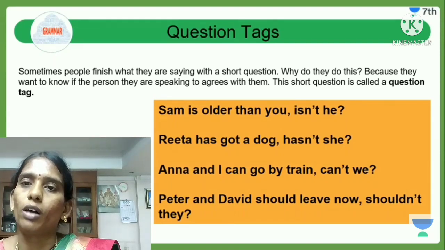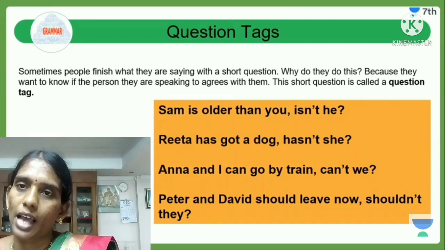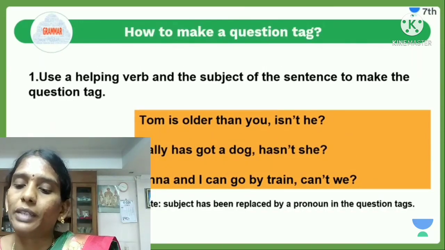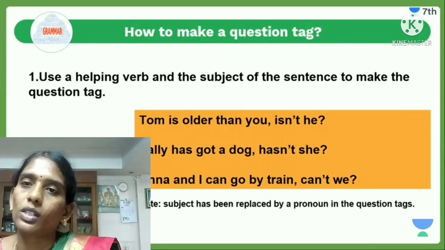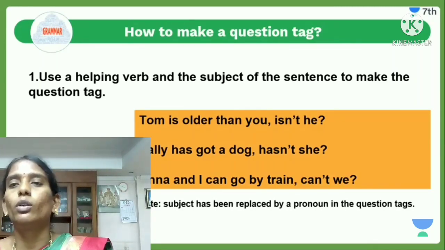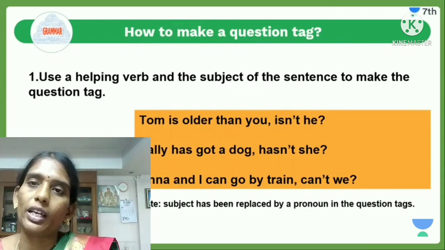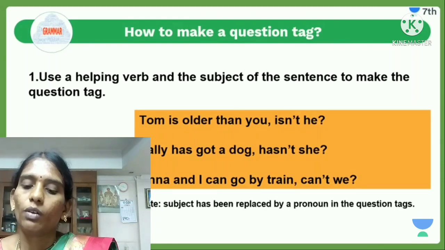You need not bother about that. I will explain it. Okay, how to make a question tag? First, use a helping verb and the subject of the sentence to make the question tag.